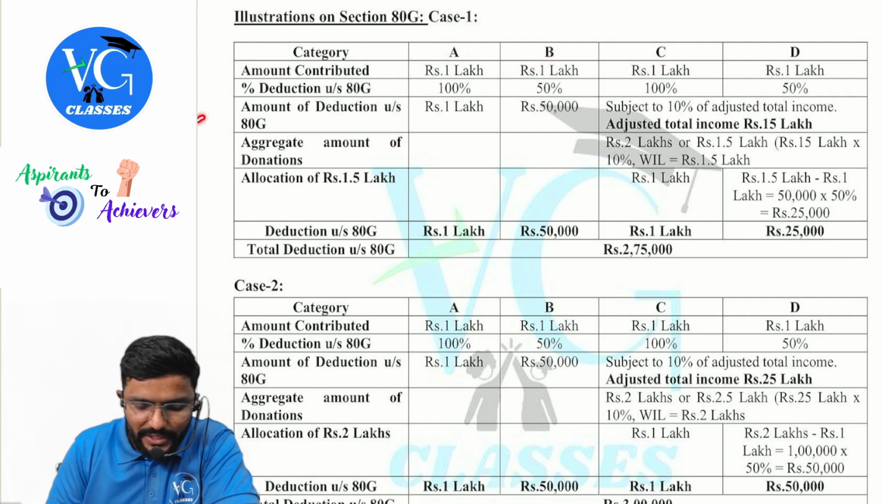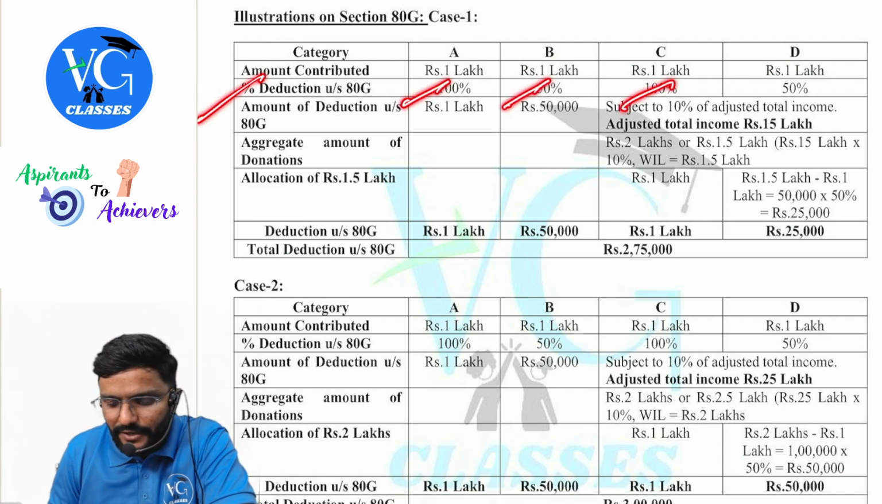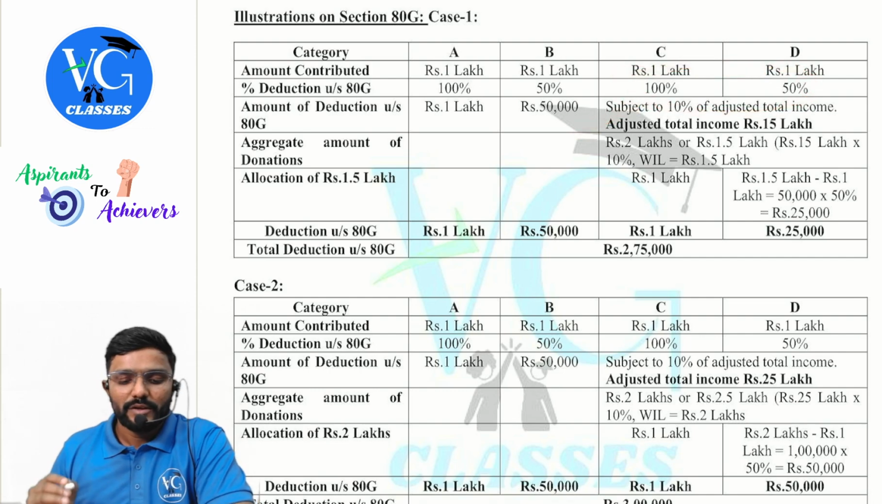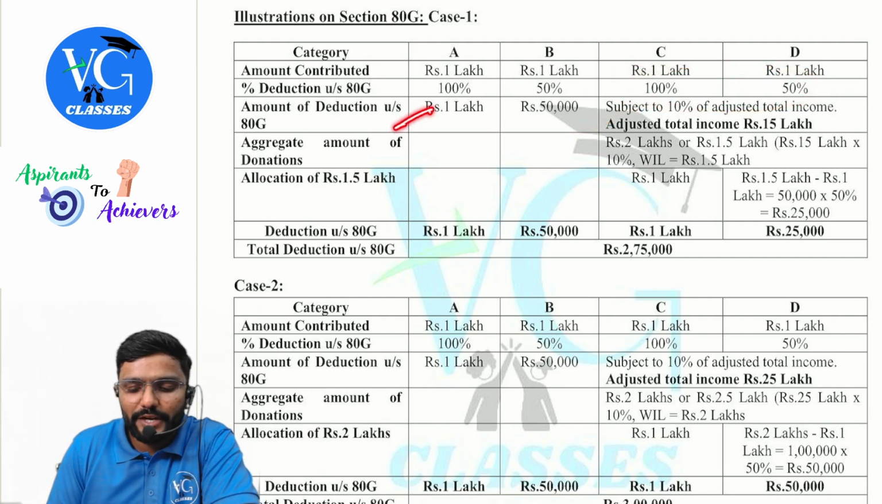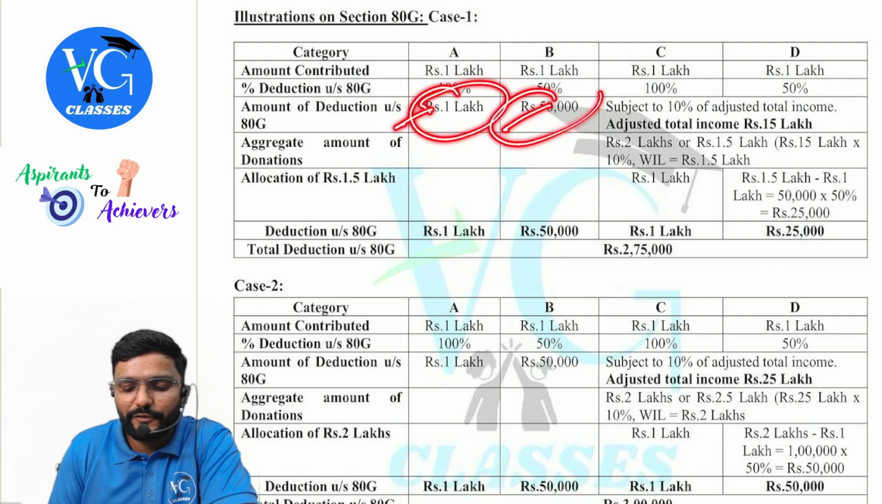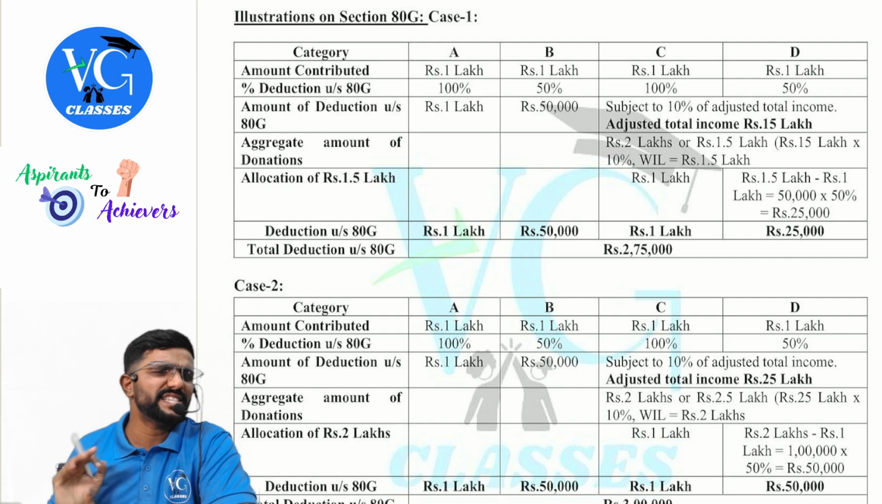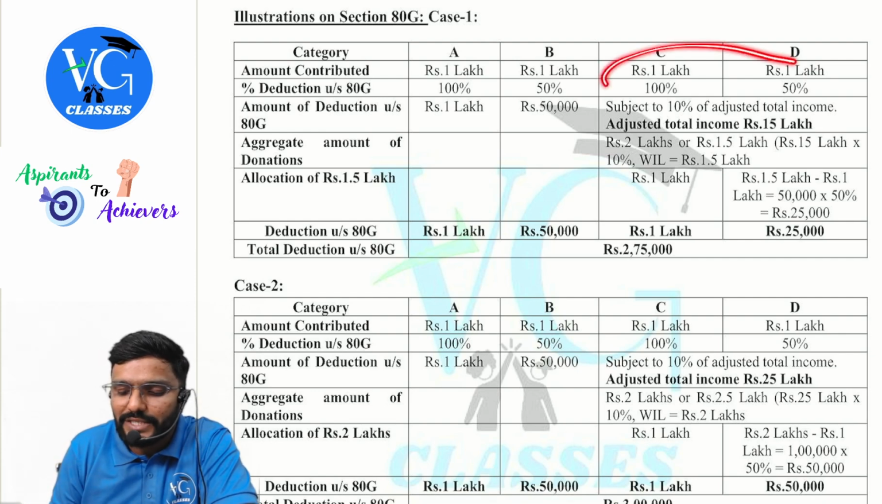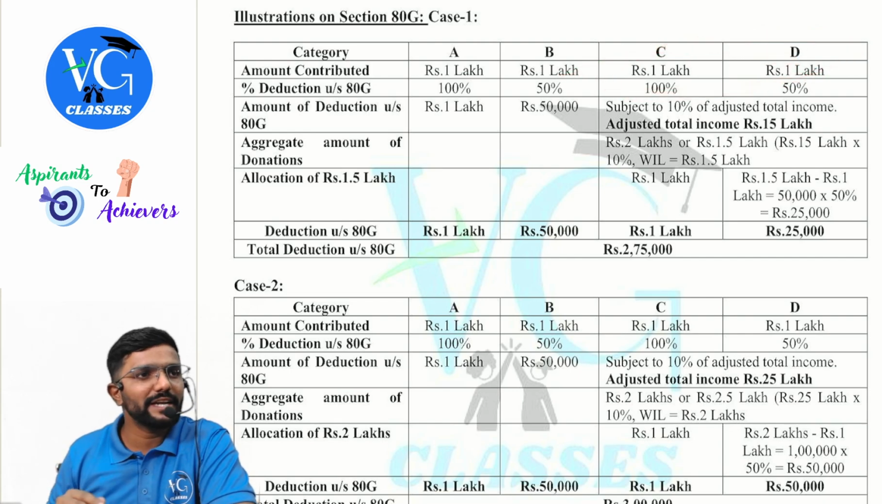Percentage of deduction is how much? 150. But for this 150, we have some limit. So how much deduction can I claim for A and B? A full 1 lakh, B 50%, which is coming to 50,000. Coming to C and D, check the aggregate. What is the aggregate? 2 lakh. Can I claim the full 2 lakh?